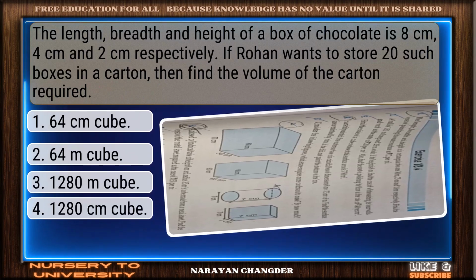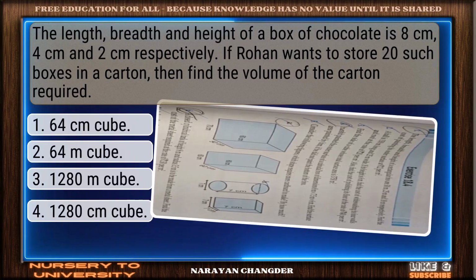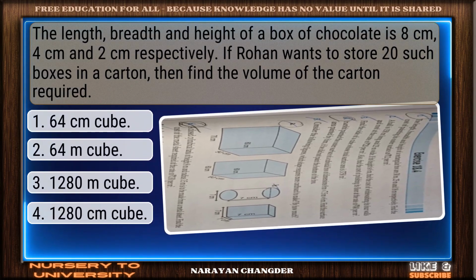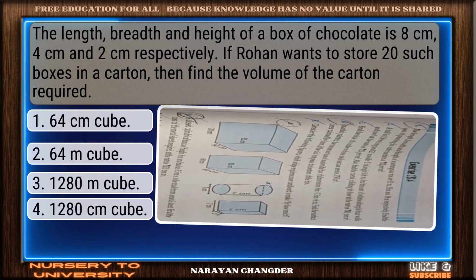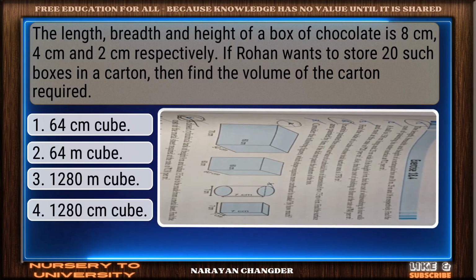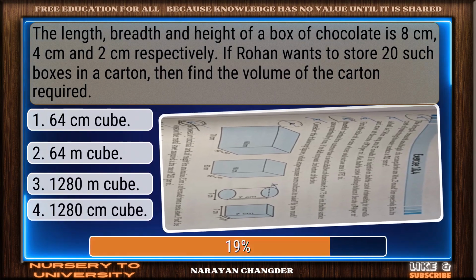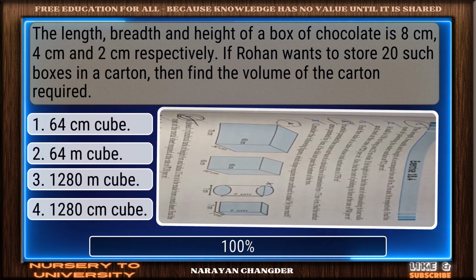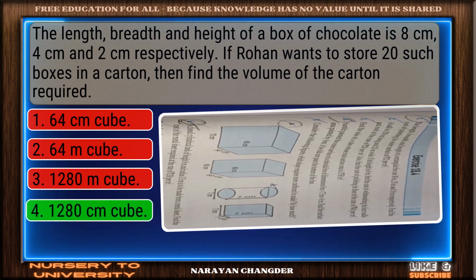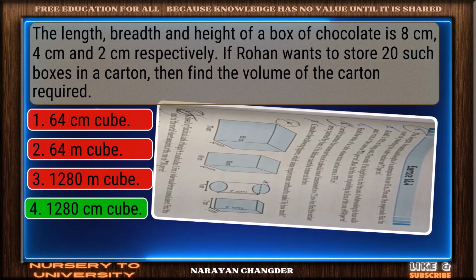The length, breadth and height of a box of chocolate is 8 cm, 4 cm and 2 cm respectively. If Rohan wants to store 20 such boxes in a carton, then find the volume of the carton required. Sharp thinking. 1280 cm³ is the right choice.